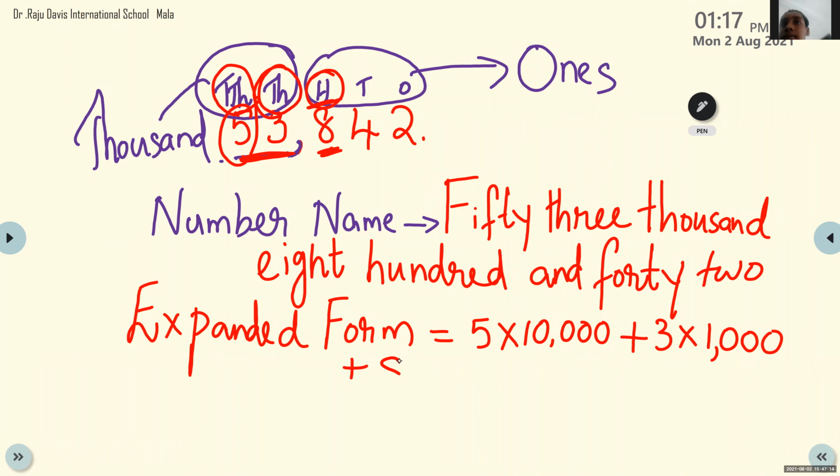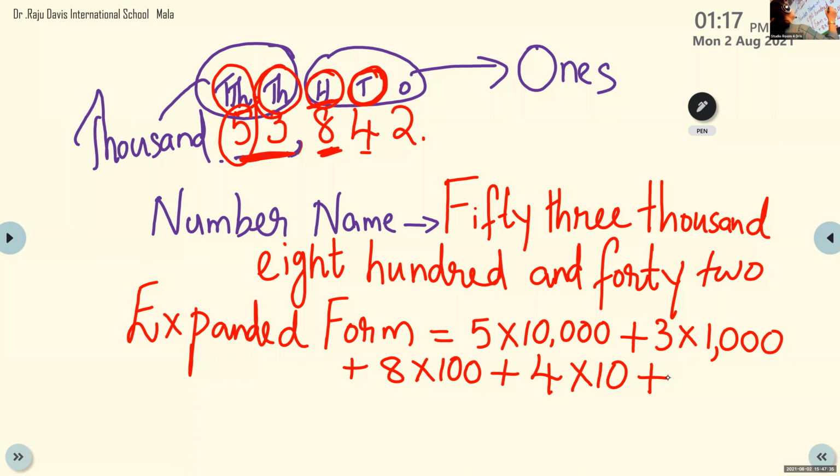So we can write 8 into 100. Plus, 4 is in which place? Jiva, 4 is in which place? Tens. Very good. 4 into 10 plus 2 into 1, because 2 is in the ones place.